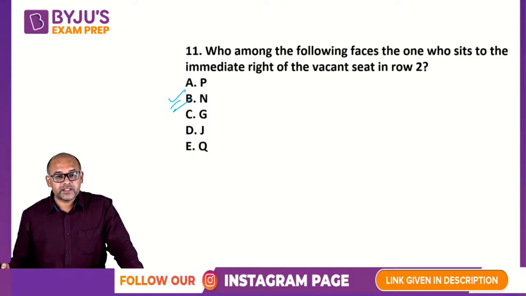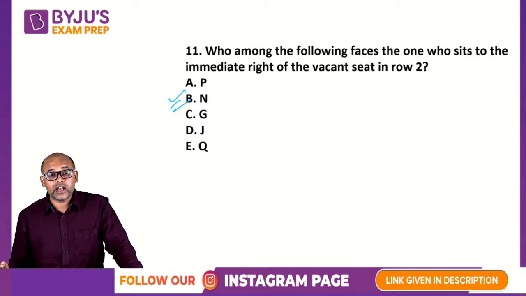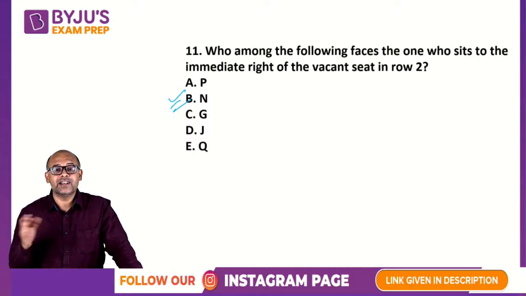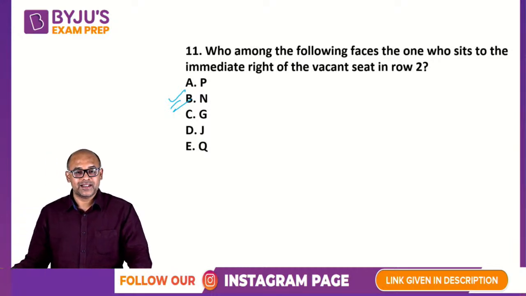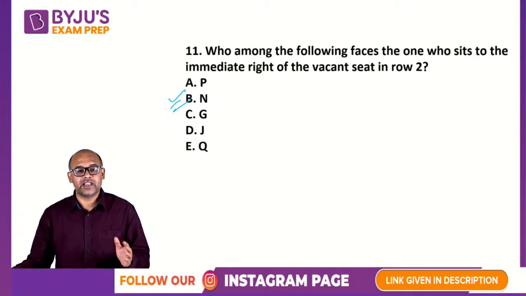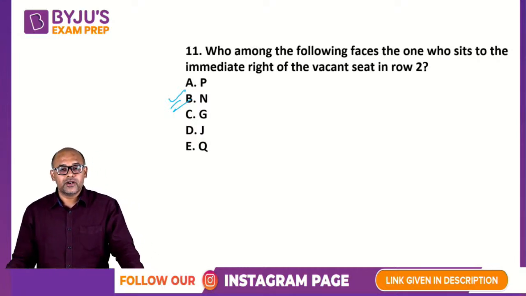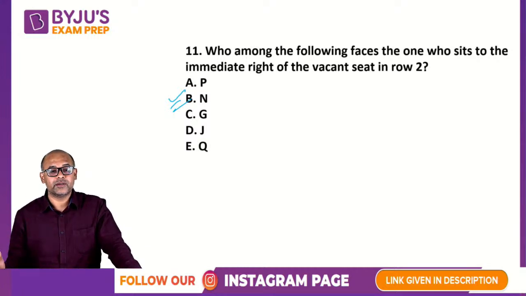Vicky asks, J faces the immediate neighbor of O, sir, but O's neighbor came as vacant. Yes, O's neighbor is vacant. There are two sides, left and right. Both of them are called neighbors. So that's a learning, Vicky. Unless you are in the corner, you will have two adjacent people.